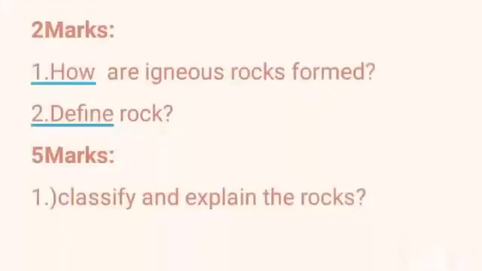Let's see today's homework. Two mark question: How are igneous rocks formed? Second one: define rock, 5 marks. Classify and explain the rock. Read and write 2 times.